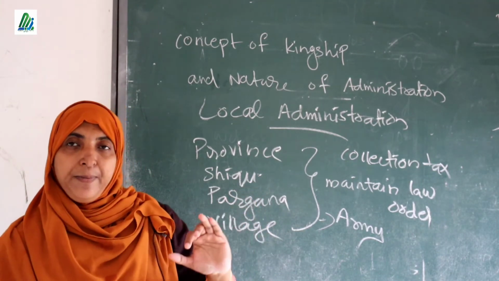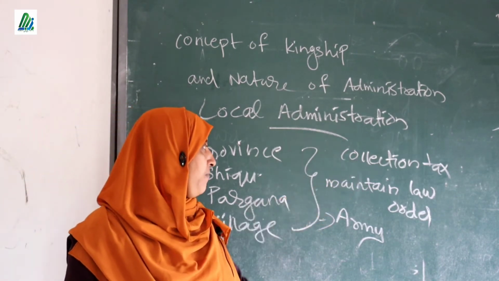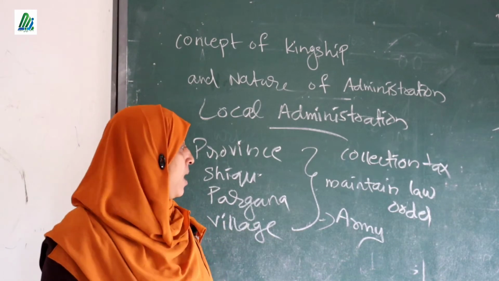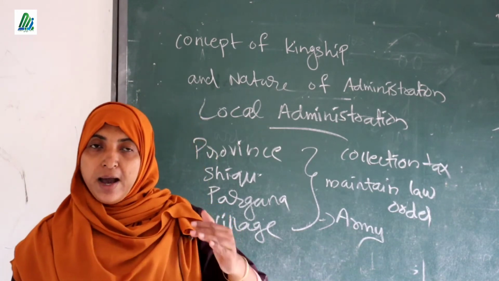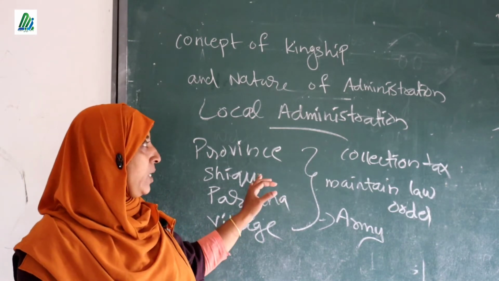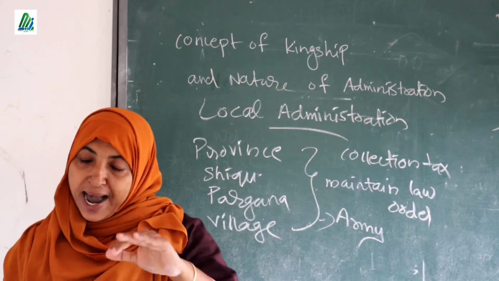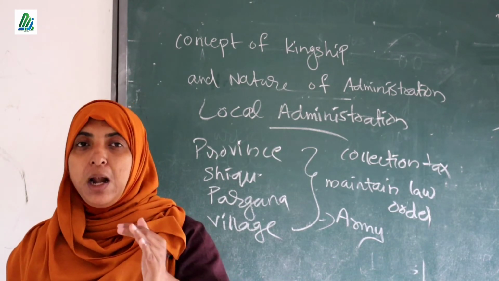And the people who controlled all these places had a separate duty, that is collection of taxes, then maintaining law and order, and next one, maintaining a well-equipped army. And you remember an important point, that actually the king did not interfere in the local administration. The king did not directly interfere in the activities of the local area.